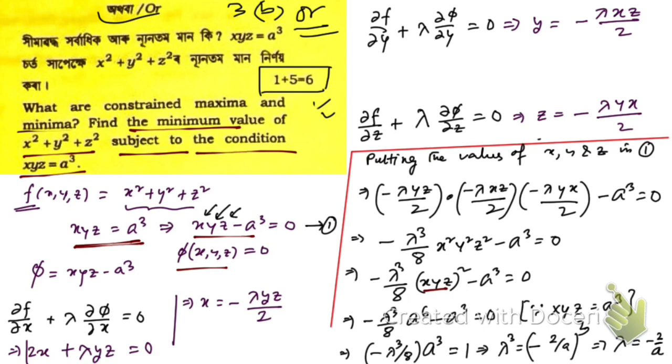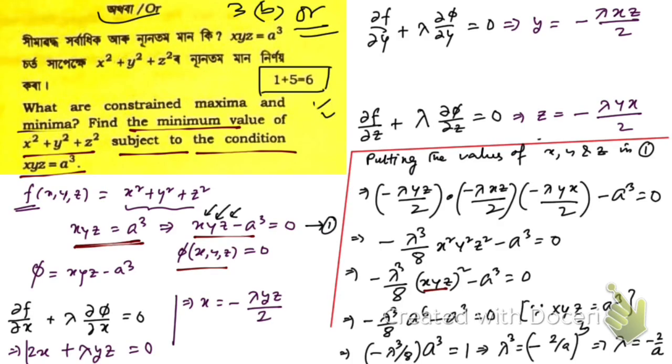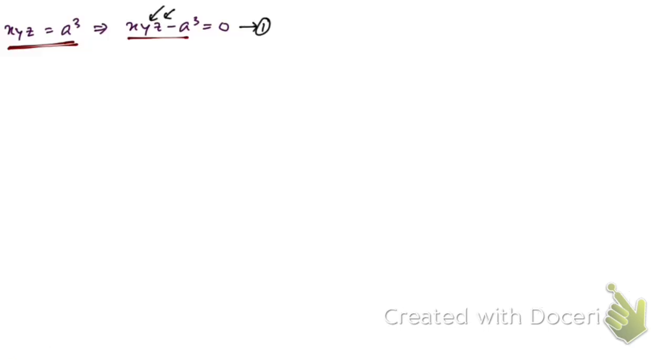Okay, so now let me take a new slide. First let me copy this equation number 1. So here is the equation number 1, and let me copy this result.